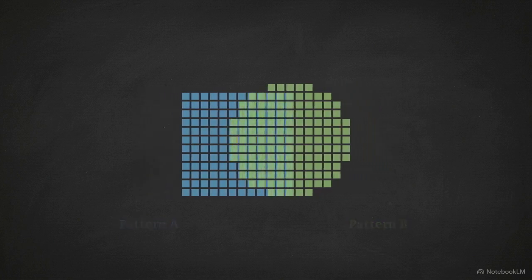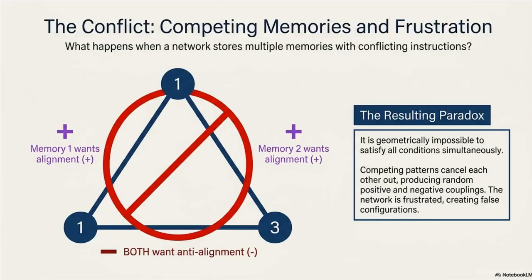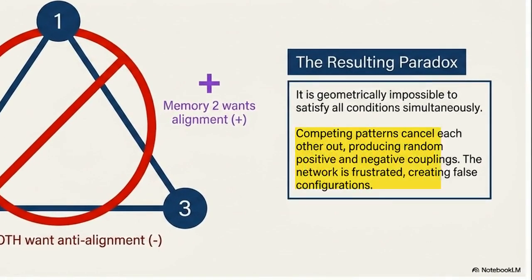If one memory creates a valley, we must determine what happens when multiple memories have conflicting pixel instructions. This diagram illustrates magnetic frustration. In this triangle, it is impossible to satisfy the constraints of both alignment and anti-alignment simultaneously. As the text explains, competing memory patterns cancel each other out, producing random, frustrating couplings that cannot be resolved.